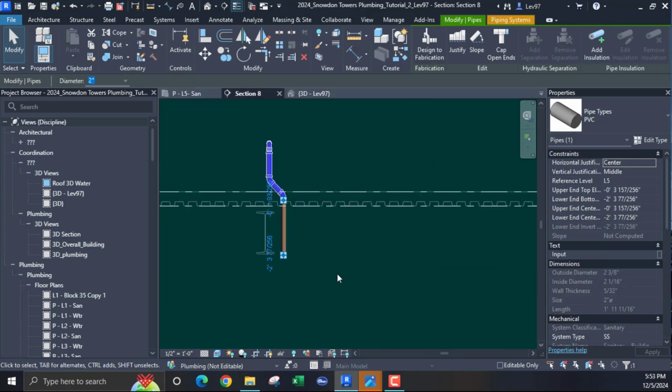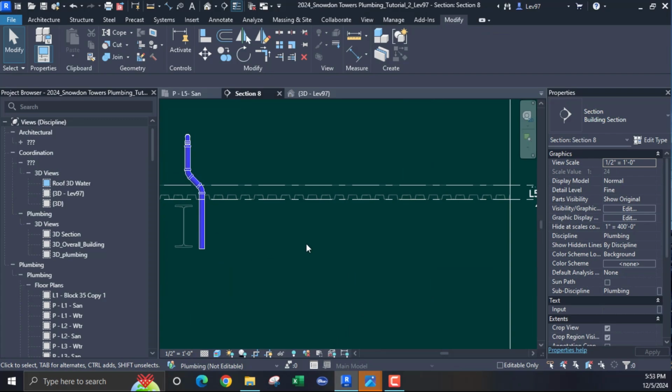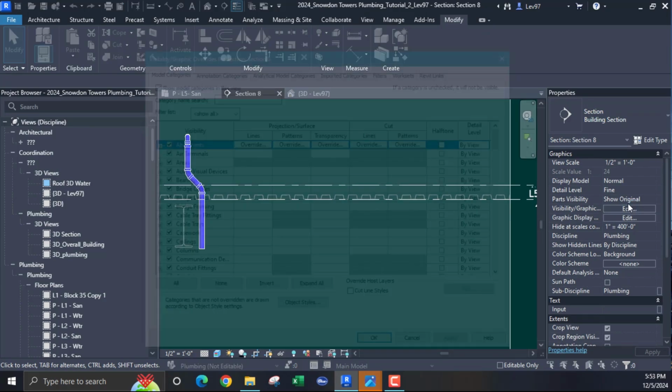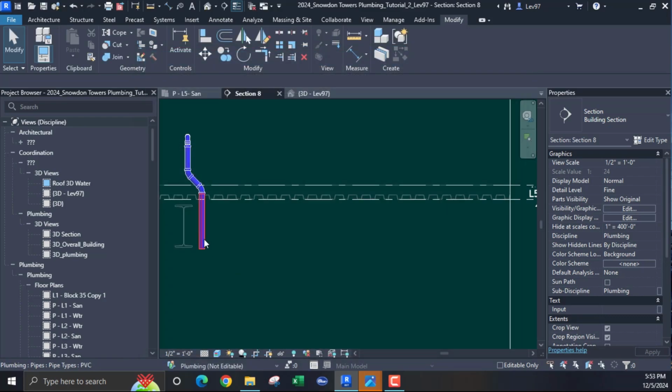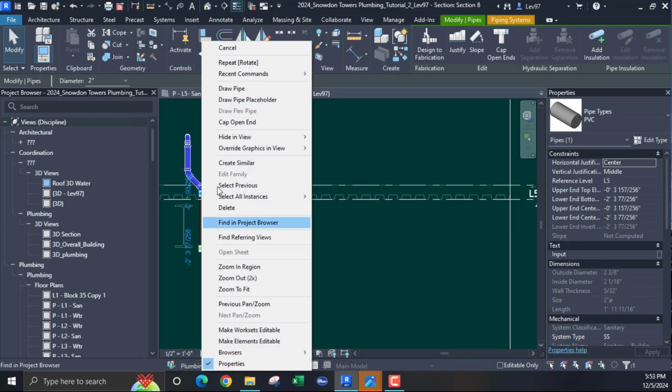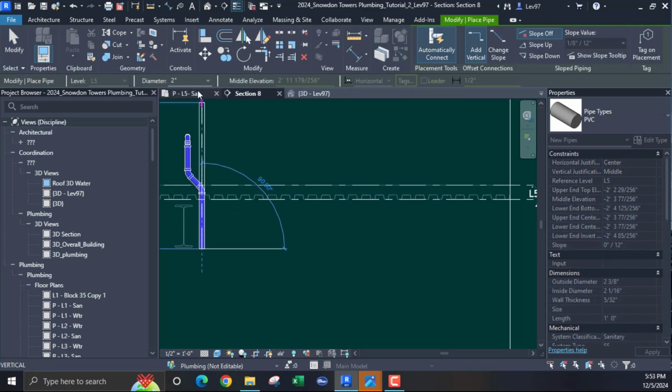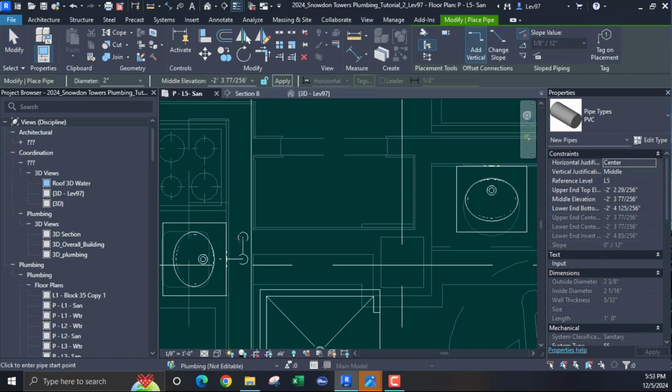Section. Okay. The structure is on. Let me make sure that everything is good. Structure's on. Okay, good. Come here. Let's go back. Here.